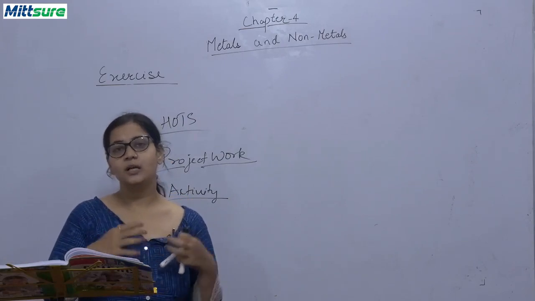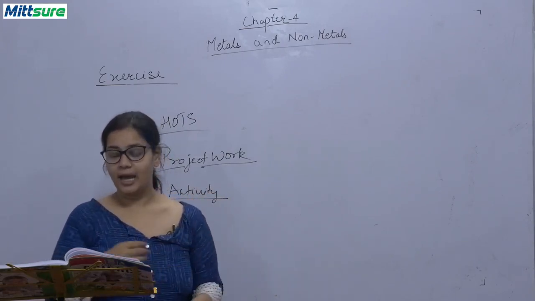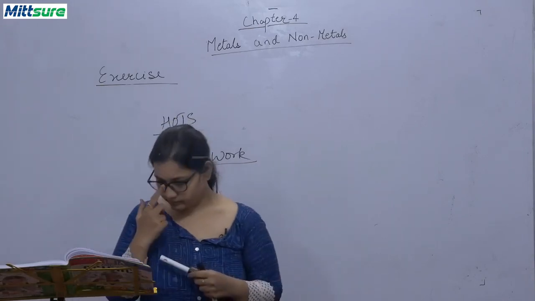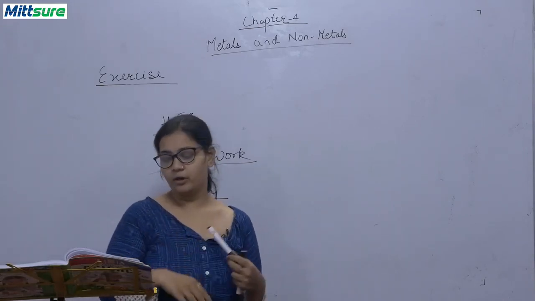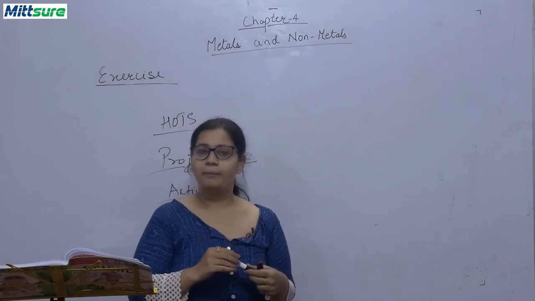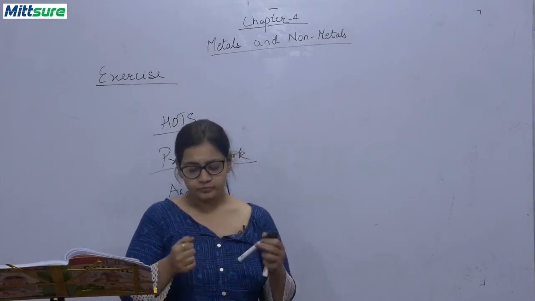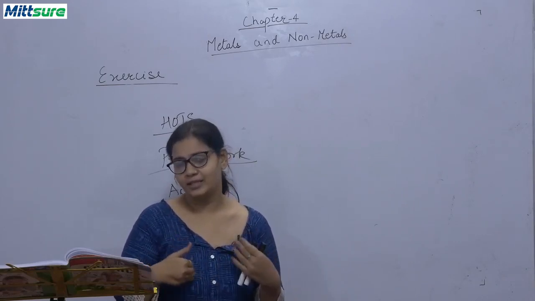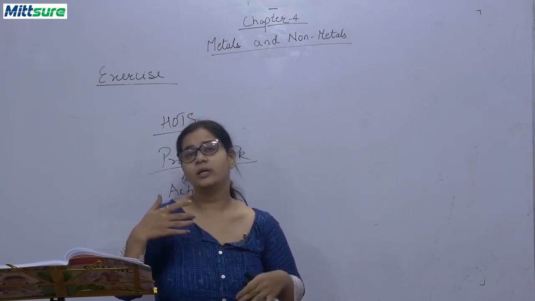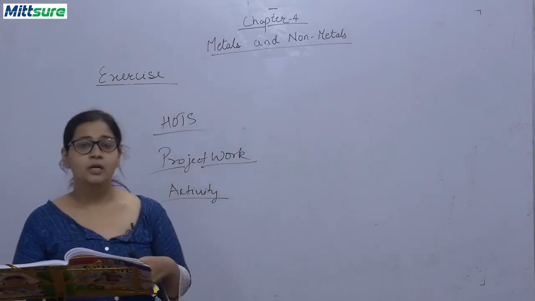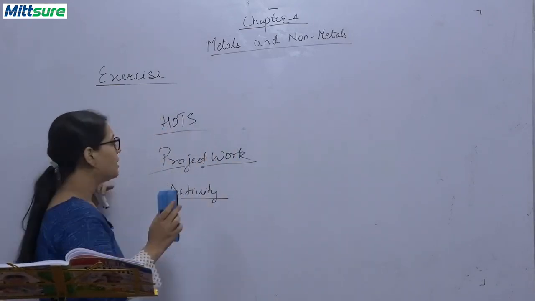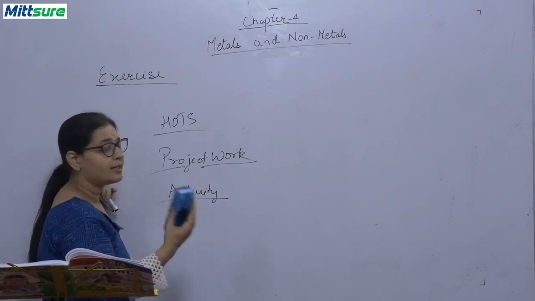He was a French chemist and a physicist. In 1742, he presented a method of coating iron by dipping it in molten zinc, and this is called hot dip galvanizing. So he was the person who created the hot dip galvanizing process. So this is all for the chapter metals and non-metals. Now we will be discussing our next topic.